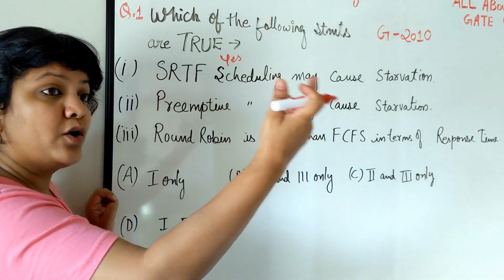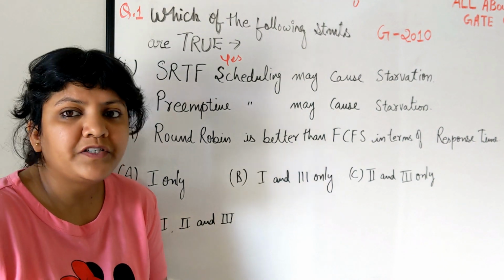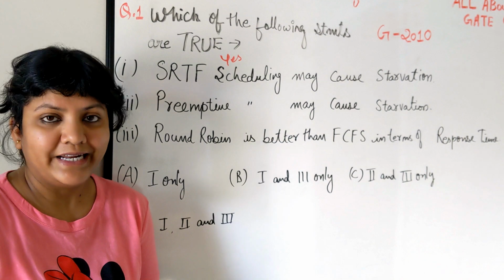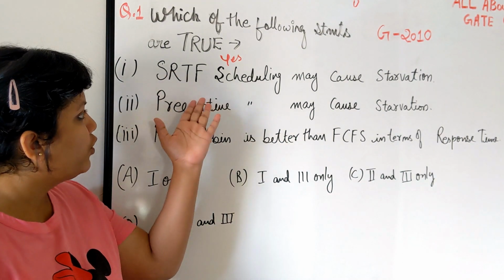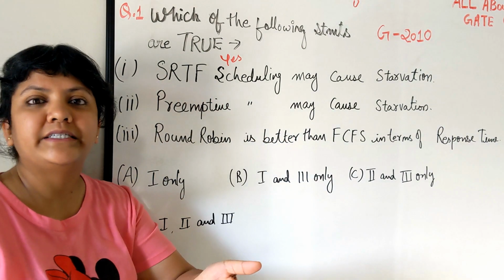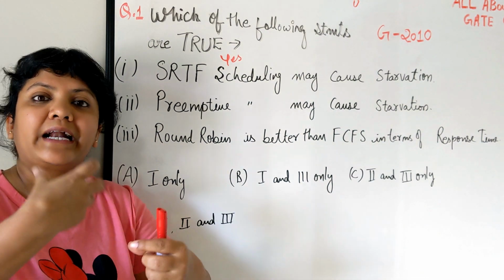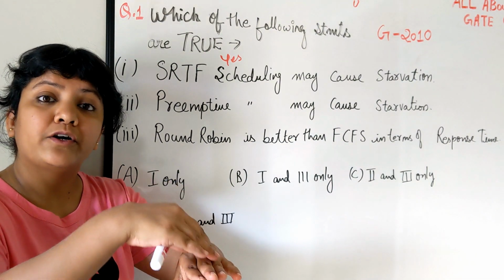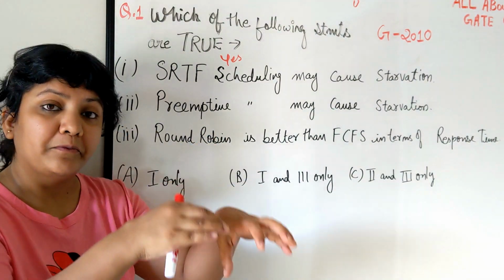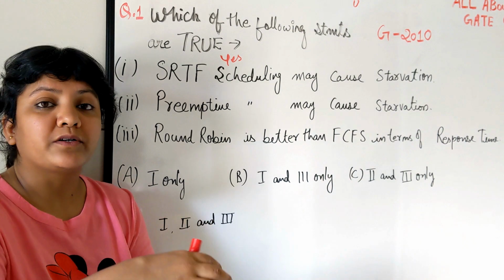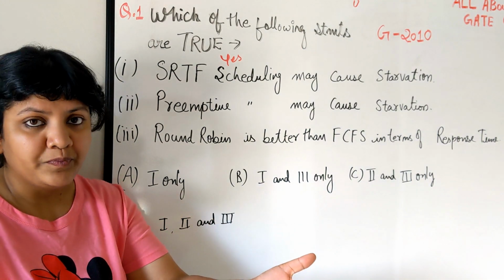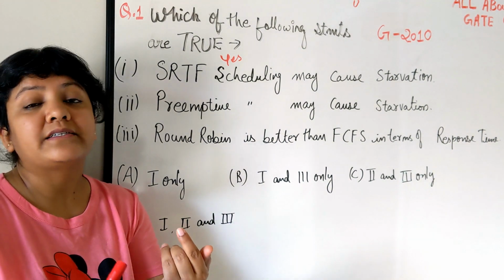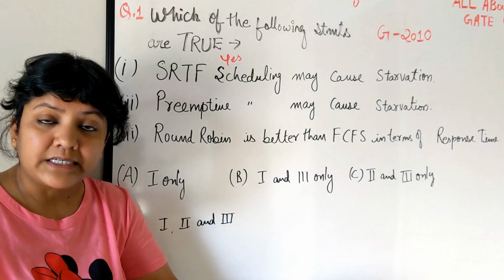The second statement: preemptive scheduling may cause starvation. SRTF is one of the preemptive scheduling algorithms, correct? Preemptive is a category of algorithm: if you can preempt a process which is already running on the CPU, that algorithm is preemptive. If you cannot preempt a process, then that algorithm becomes non-preemptive. SRTF is an example which is preemptive, and it has starvation.